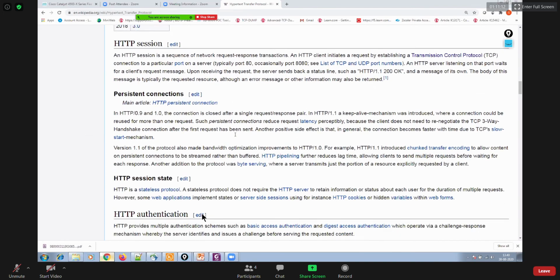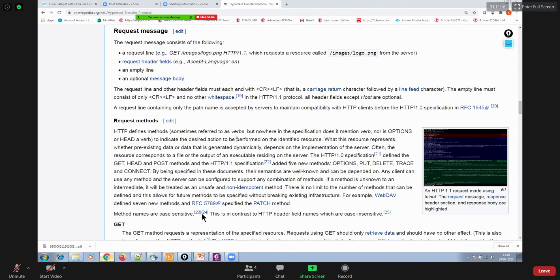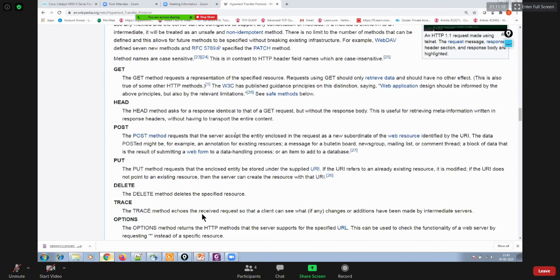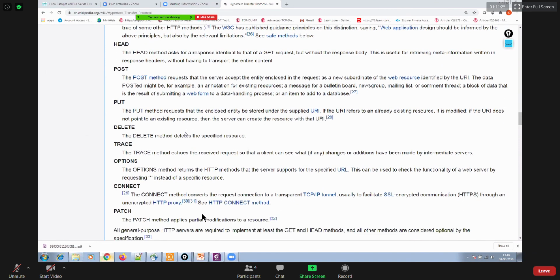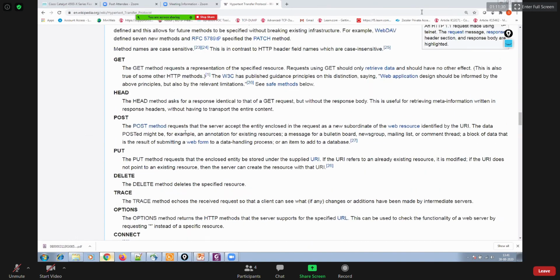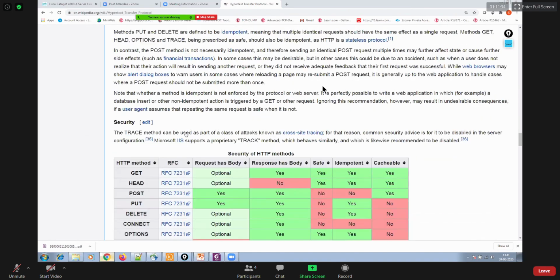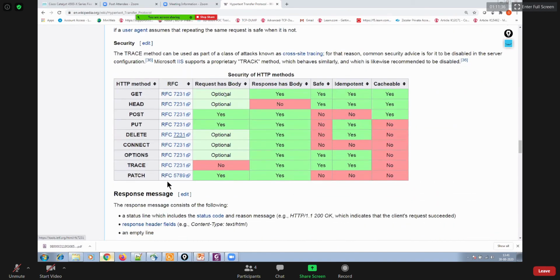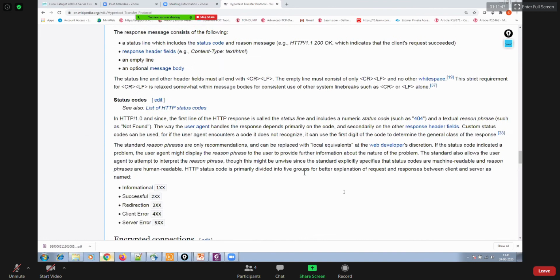HTTP sessions, persistent connections, session rate, authentication, right? Request methods. When you talk about request methods, HTTP can use GET, HEAD, POST, PUT, DELETE, TRACE, OPTIONS, CONNECT, PATCH. These are all request methods. Okay. Then you have responses and then response codes as well. Thereafter, response messages, and then you have response codes.